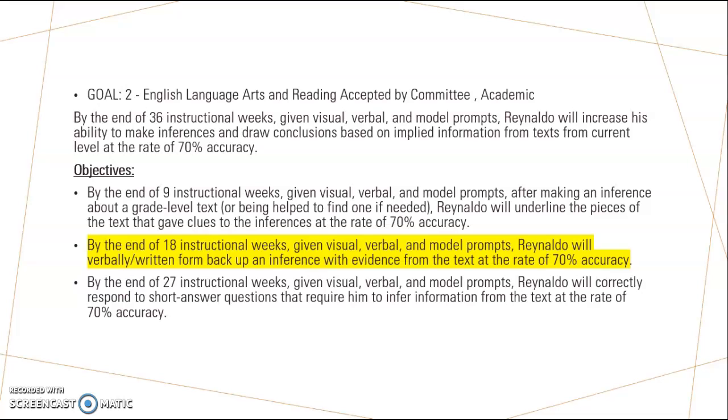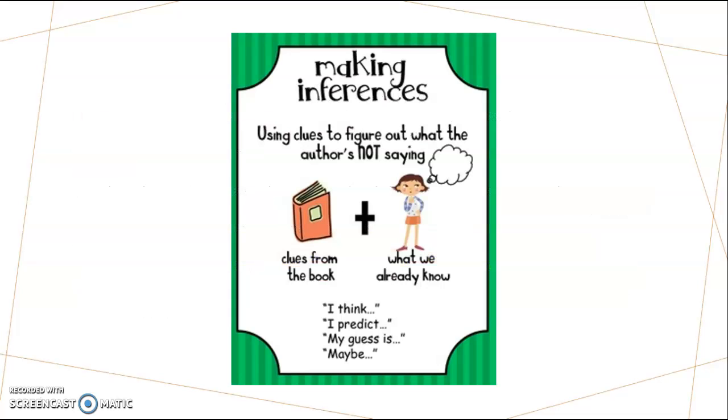And for goal number 2, we are going to continue talking about backing up inferences with evidence from the text. So we are still drawing conclusions and making inferences, and we know that making inferences is using clues to figure out what the author is not saying. So in this case, we always get clues from the book and things we already know, our prior background knowledge, and we put these things together, and this is how we make inferences.